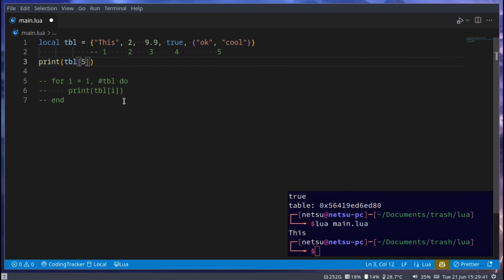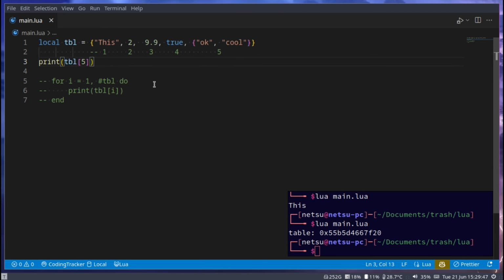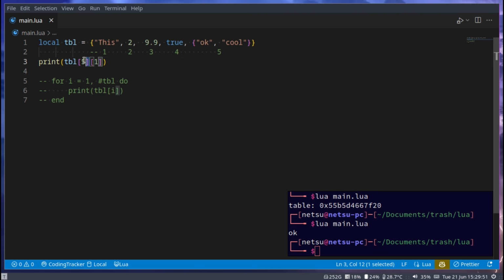If we go 5, then we'll get a table. If we say 5, 1, then we'll get okay, because here we're saying, okay, go to this 5th index here. And then in this 5th index, return the item at index 1 of it. So this would be 1. And this here would be index 2 of this table. We'll cover this a little bit more in a second, but this is just as an example.